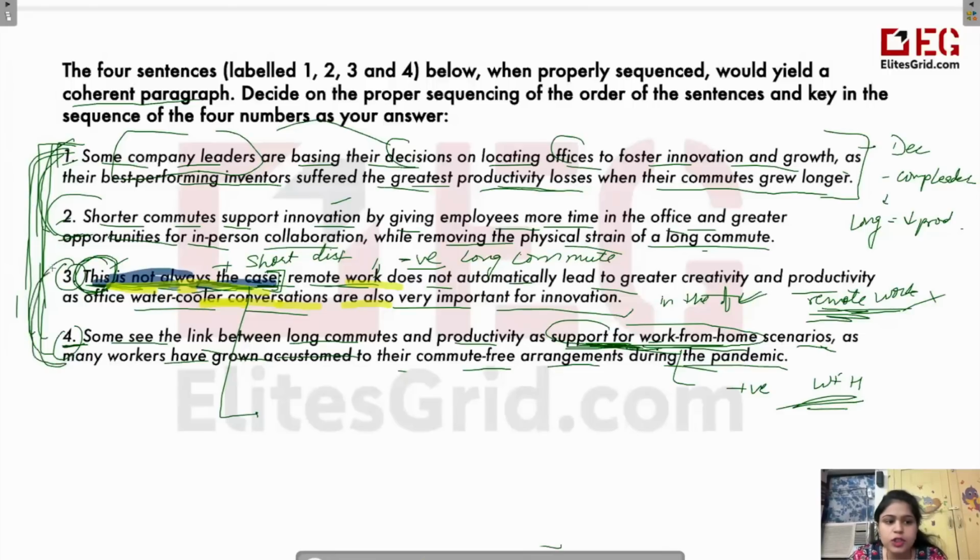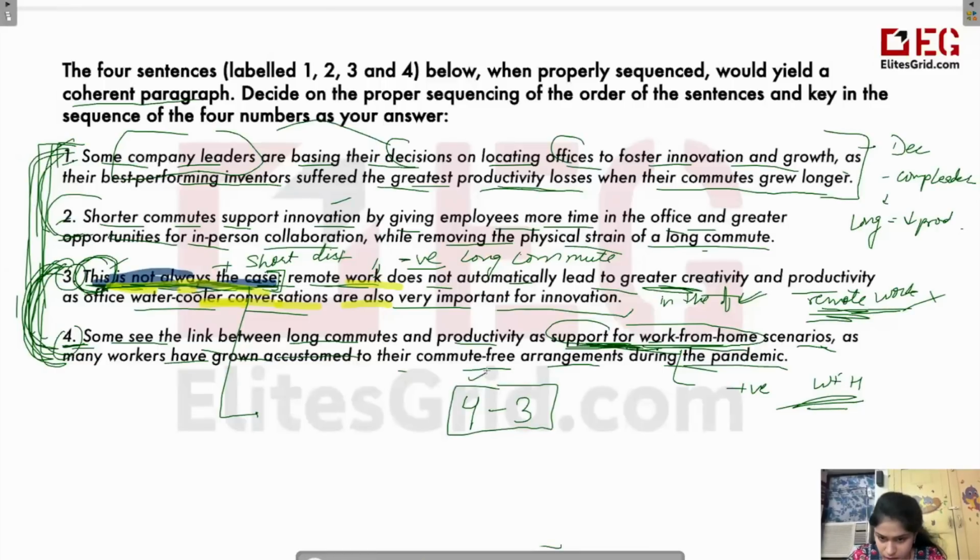And third and fourth are talking about working from home. Third is criticizing the work from home concept, whereas the fourth sentence is supporting the work from home. Or third ke aage hai, this is not always the case. So that means you have to join these two. So this is for sure that the fourth sentence will come before third. So this is definitely a pair.